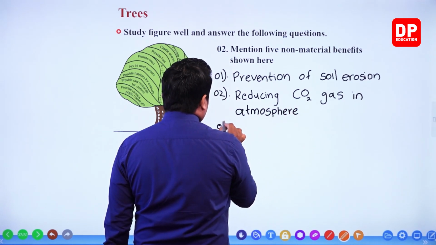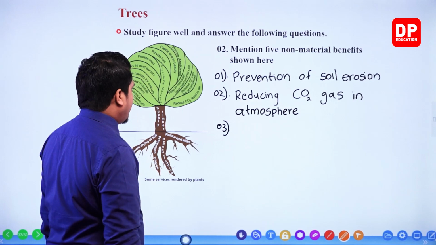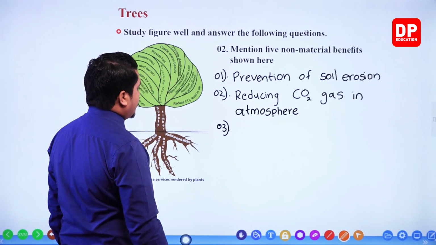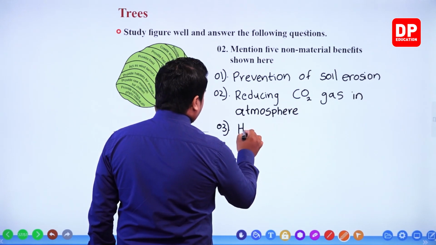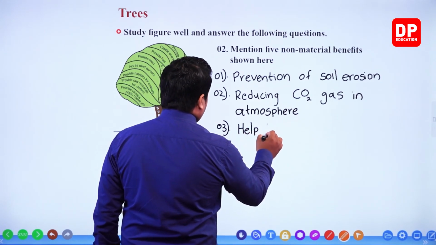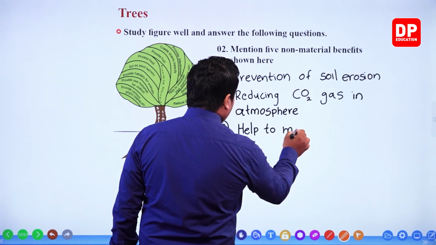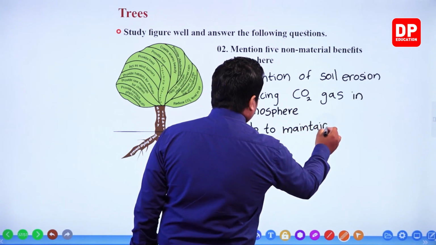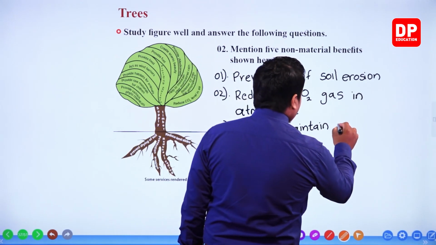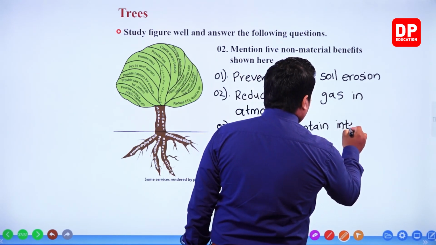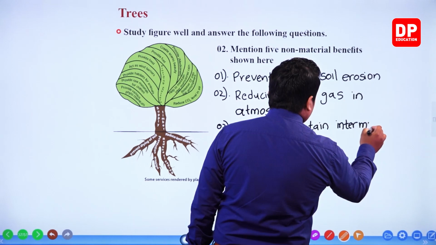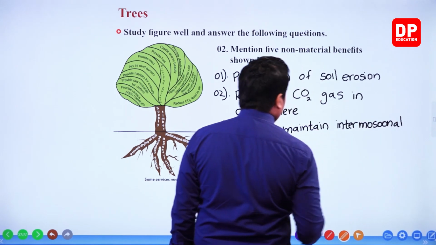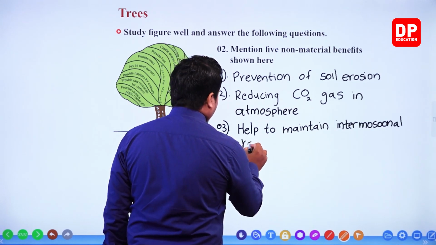Then my dear children, number 3, help to maintain intermonsoonal rains.